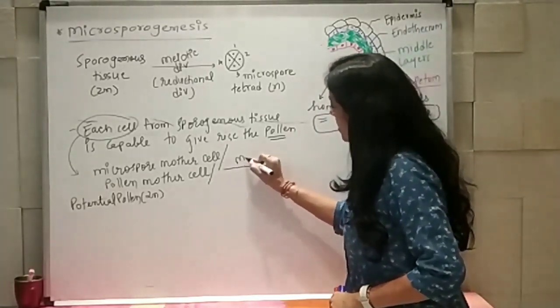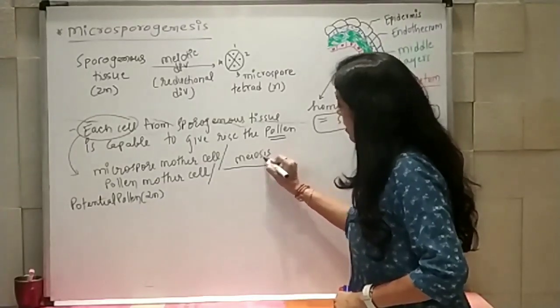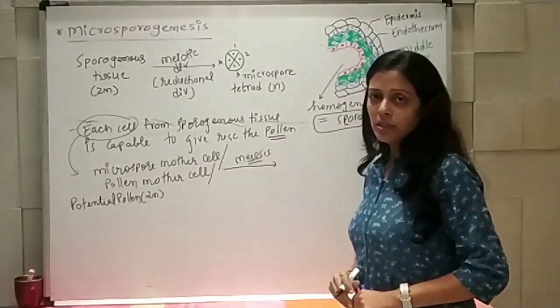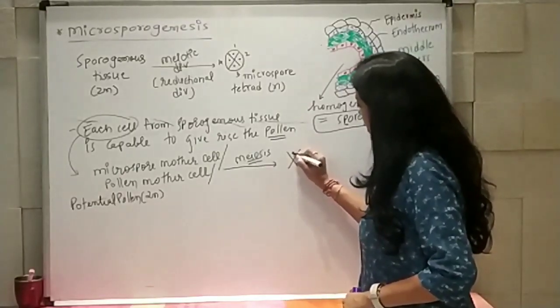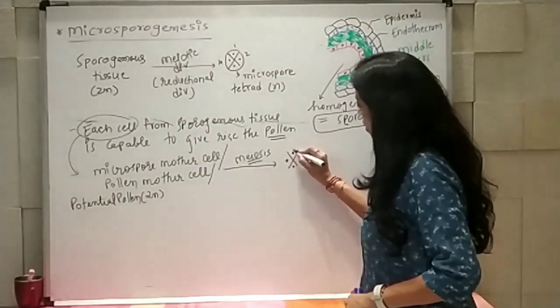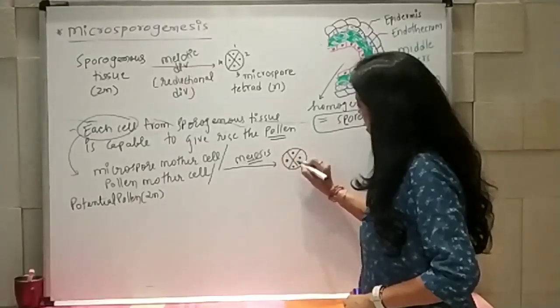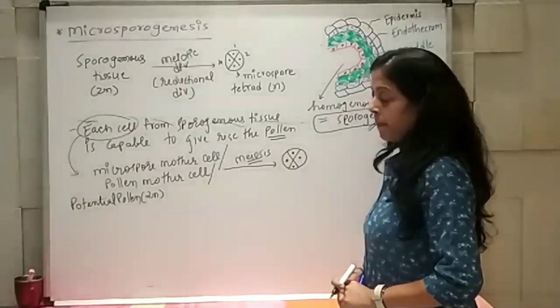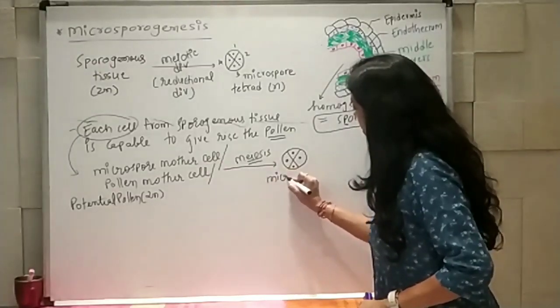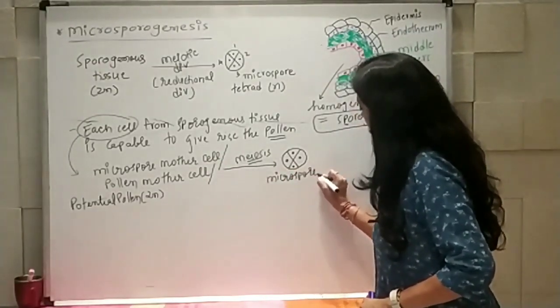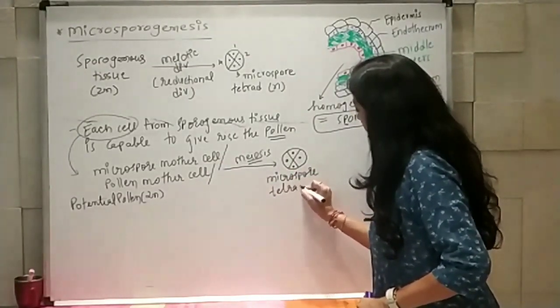So meiosis will occur, and you know that after meiosis 4 cells are going to produce. So those 4 cells are going to form a tetrad, and that's why these tetrads are known as microspore tetrad.